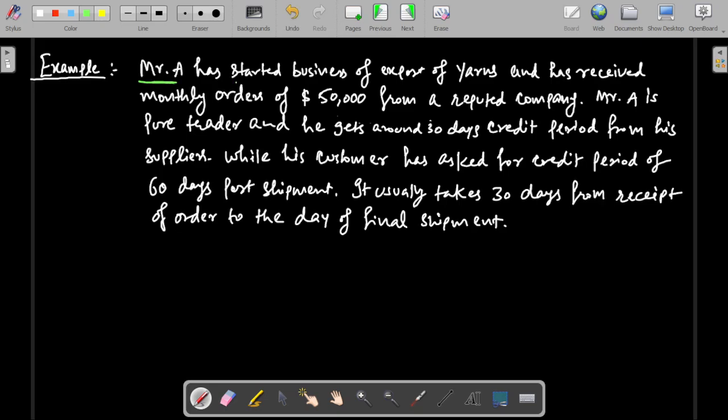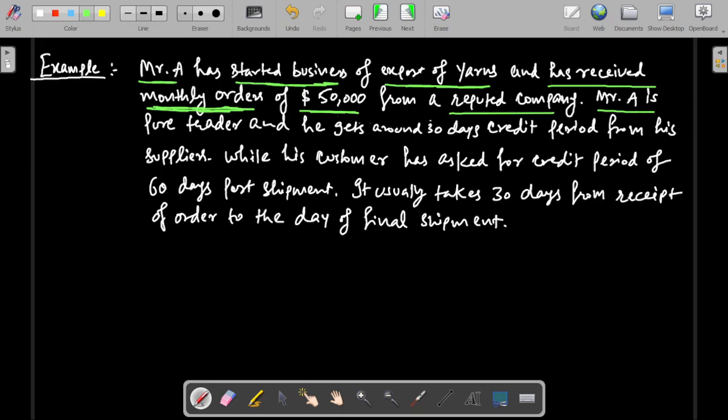Mr. A has started a business. This is a new business of export of yarns. In this example it is a new business, but in practical circumstances it can be a new business or an expansion of an existing business also. Mr. A has started a business of export of yarns and has received monthly orders. He has fixed orders of $50,000 per month from a reputed company.